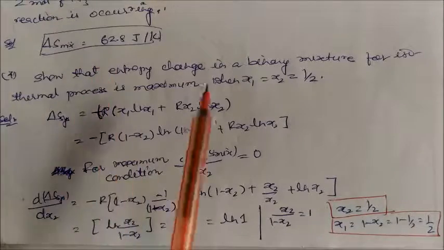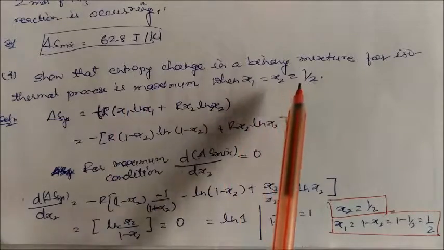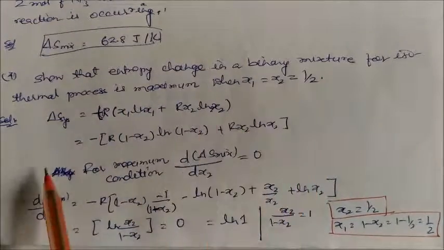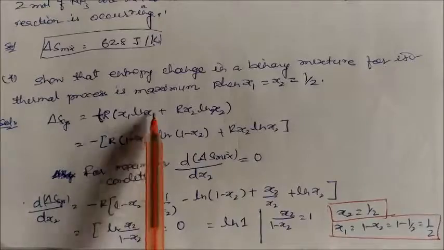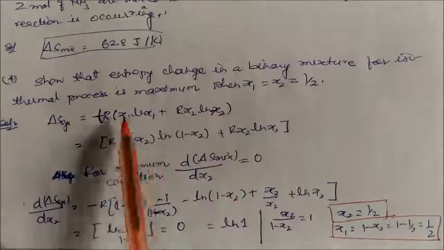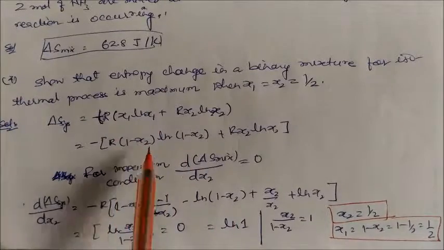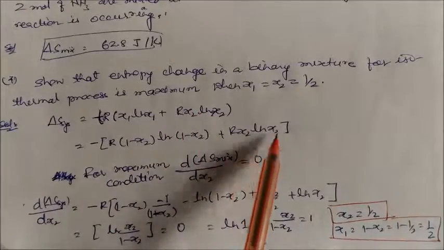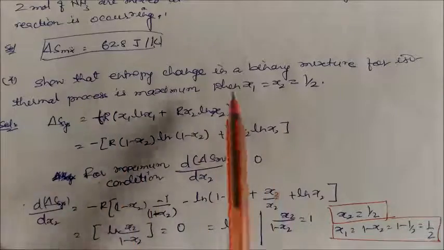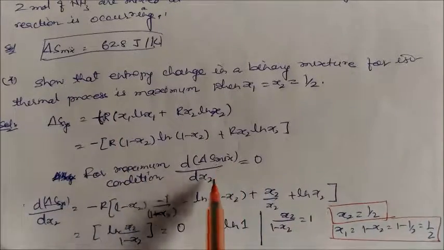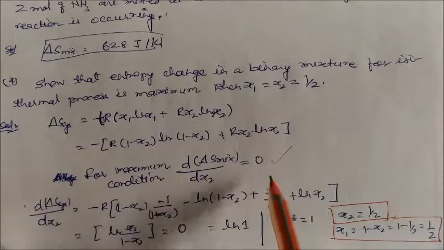The entropy change in a binary mixture for an isothermal process is maximum when x1 equals x2 equals half. So let us see. The entropy of the system is minus R x1 natural log x1 minus R x2 natural log x2. This is the binary mixture, where x1 and x2 are the mole fractions of the gas mixture. So x1 can be written as 1 minus x2, and this is natural log of 1 minus x2. For the maximum condition, the derivative of delta S mixing with respect to x2 will be 0. This is the one condition for solving the numerical.